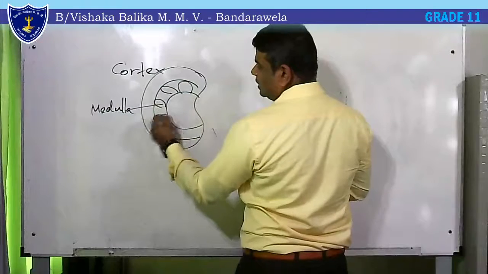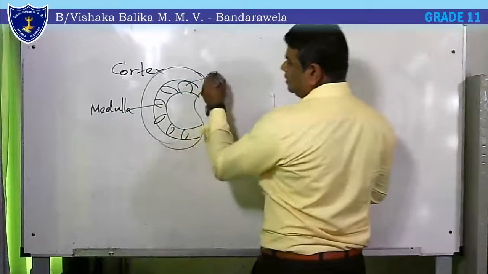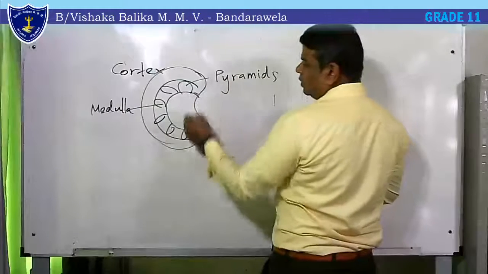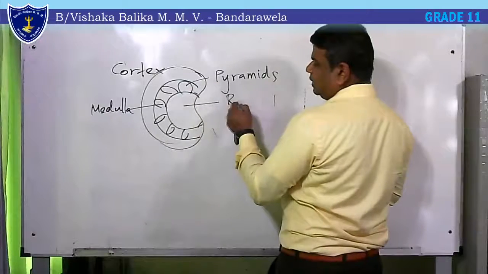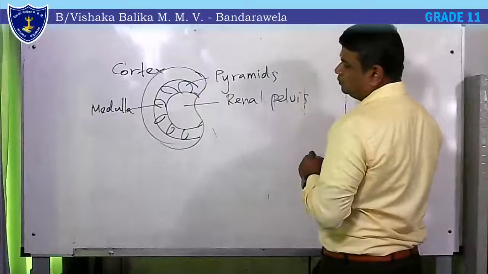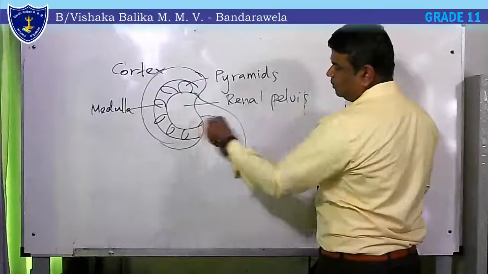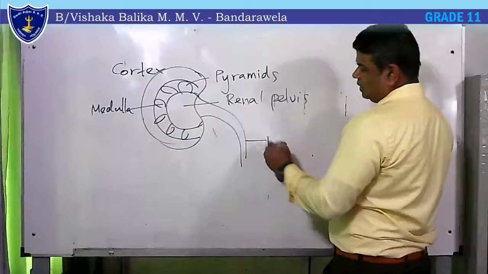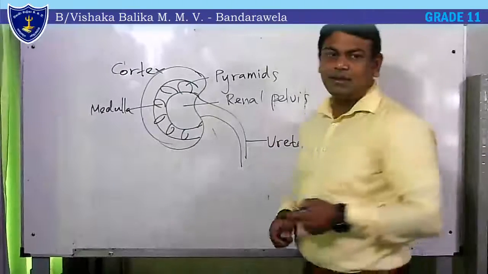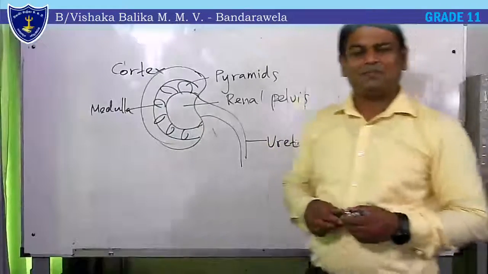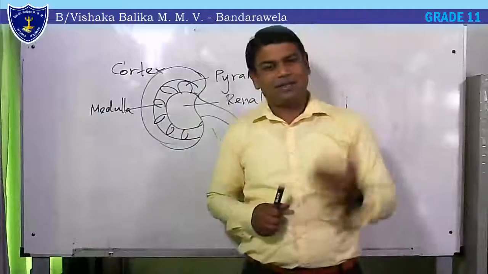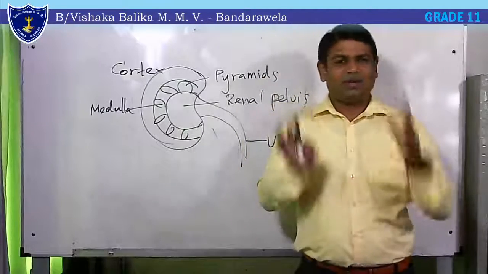These pyramid-like structures are the pyramids. And this is the renal pelvis. Finally, urine leaves through the ureters. Those are the parts of the kidney. There is a diagram in the note. You can check that out and draw it or take a photocopy and paste it.